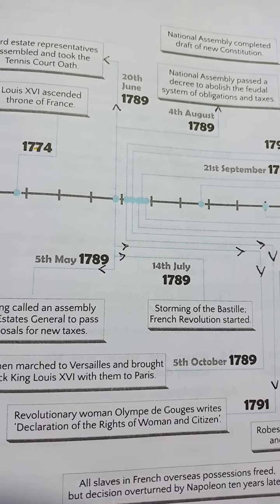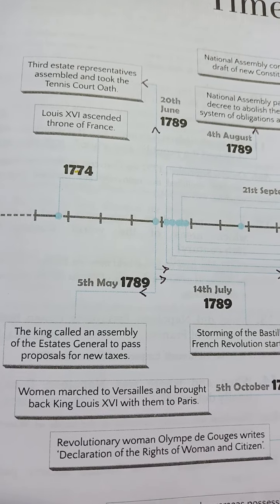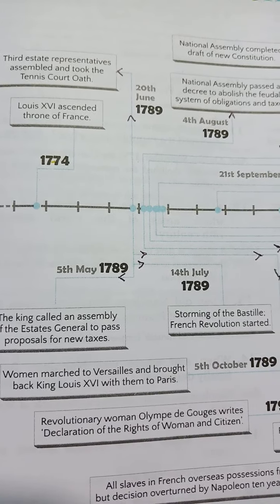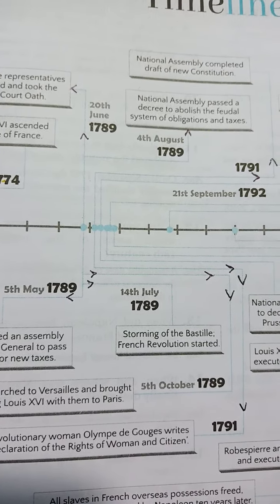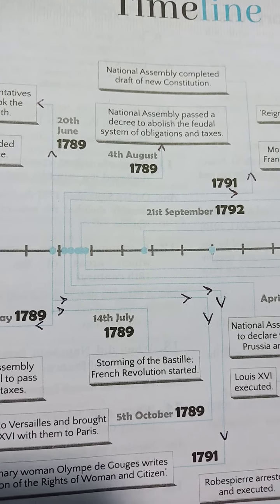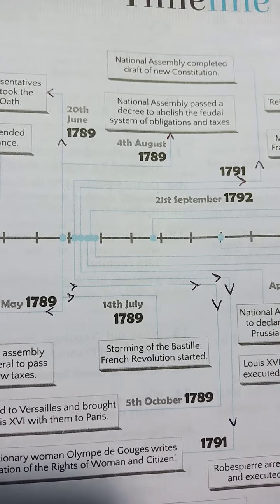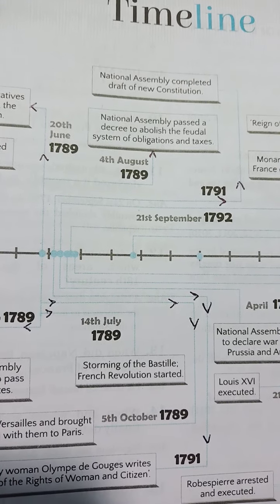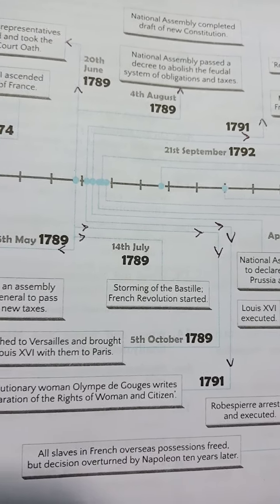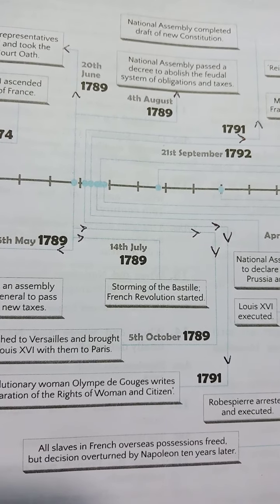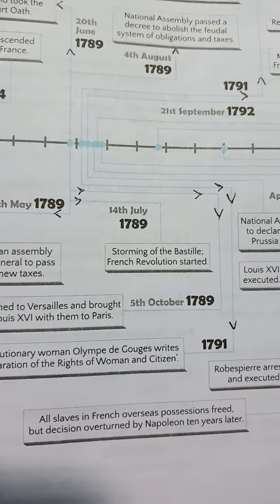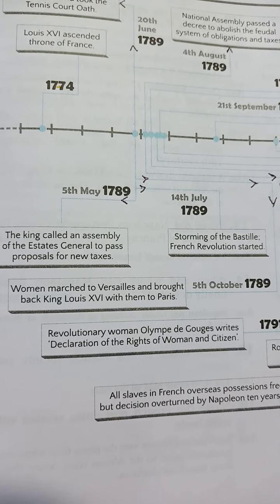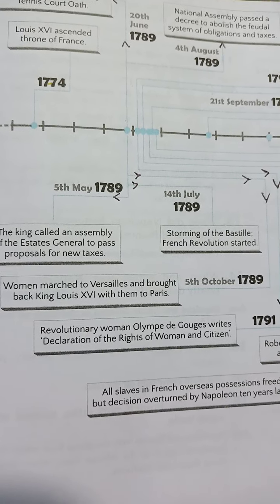You can see on 20th June, Third Estate representatives assembled and took the Tennis Court Oath. You can see the National Assembly passed a decree to abolish the feudal system of obligations and taxes. Now you can see here that on 5th October, the women marched to Versailles and brought King Louis XVI back with them to Paris.